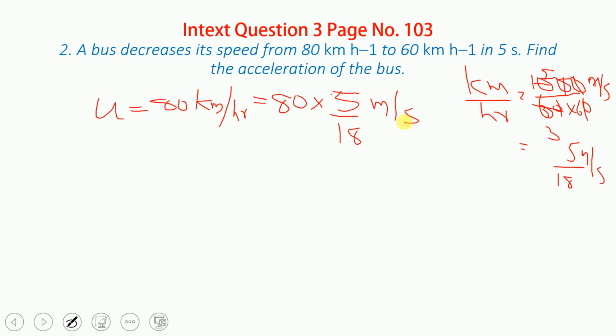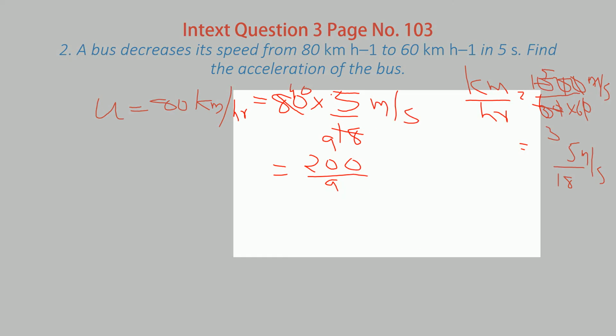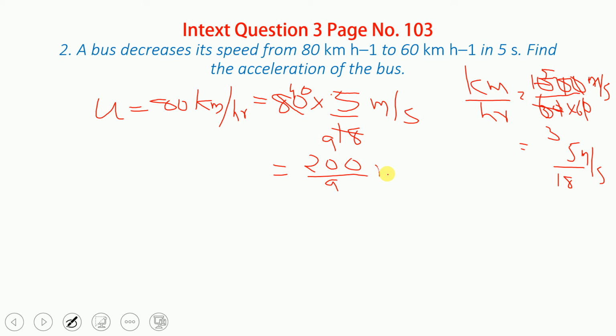If you want, you can write this as, again 2 nines are 9, it is 40. Further it is not possible. So we can write this as 200 upon 9, that much meter per second. Now if you want, you can divide it, or we can keep it as it is also.